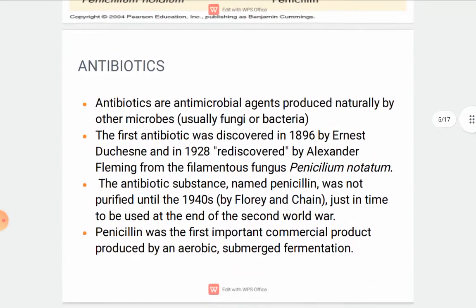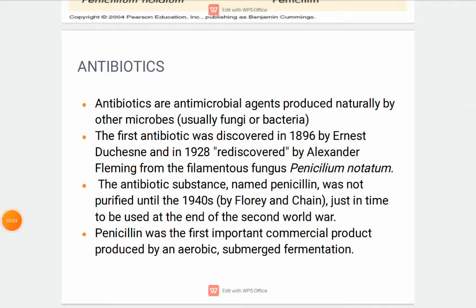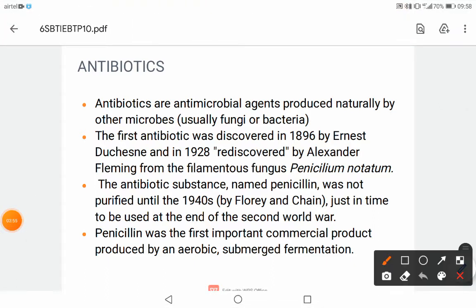So now let us define what are antibiotics. Antibiotics are antimicrobial agents produced naturally by other microbes, usually fungi or bacteria. The first antibiotic was discovered in 1896 by Ernest Duchesne, and in 1928 rediscovered by Alexander Fleming from the filamentous fungi Penicillium notatum.